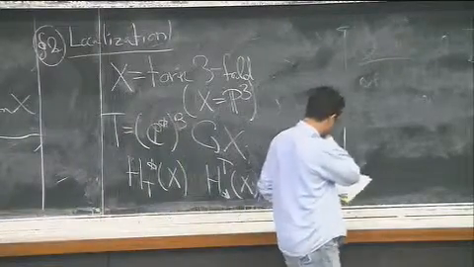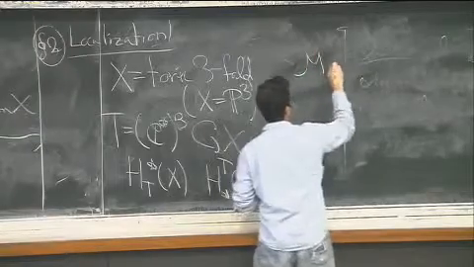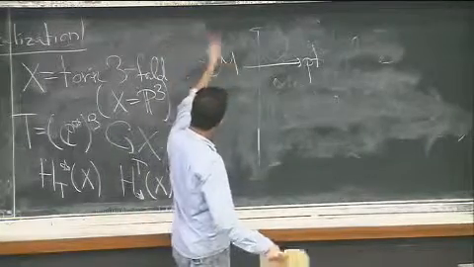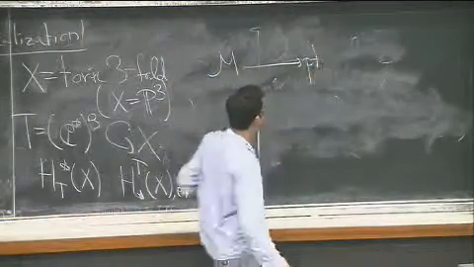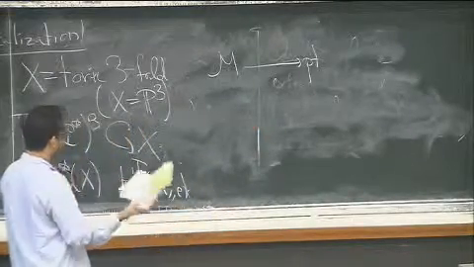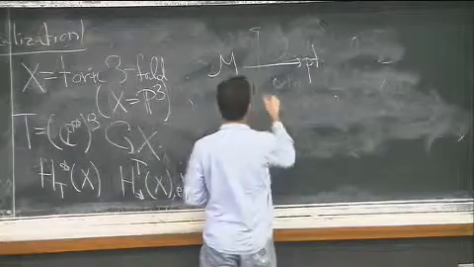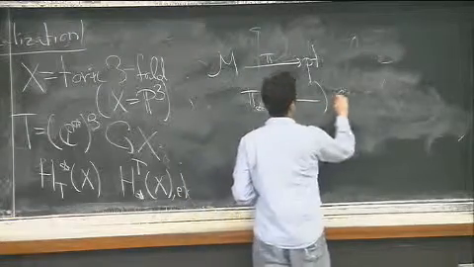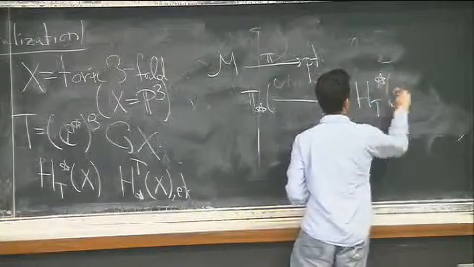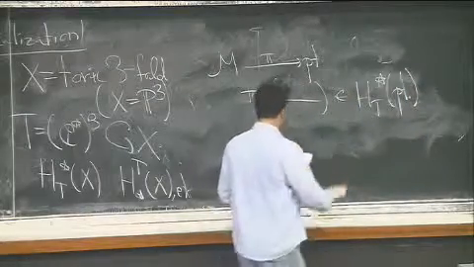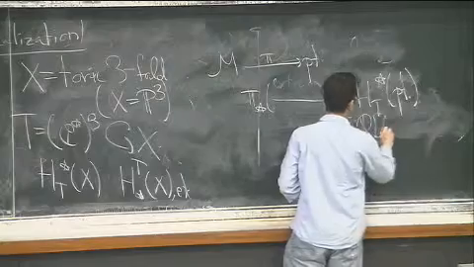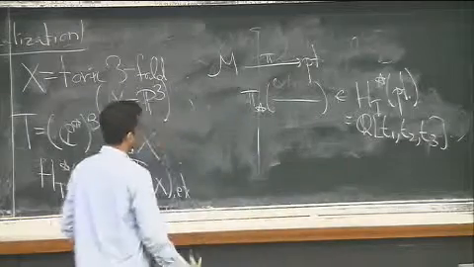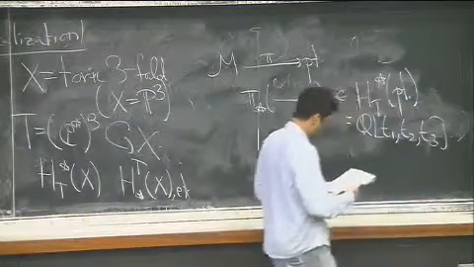And the invariants we get, instead of just being numbers now, so the way you can think about these invariants is I have some kind of moduli space M, proper over a point. I was doing some kind of nonsense on M, and then I push forward to the homology of a point, and in the original case, that was just a number. Now when I do that, I'm going to call this map pi. I'm going to take a bunch of stuff and push it forward. It's going to lie in the equivariant cohomology of a point. And this is a more interesting ring. This is a polynomial ring in 3 variables. And so this is where my equivariant invariants take values.